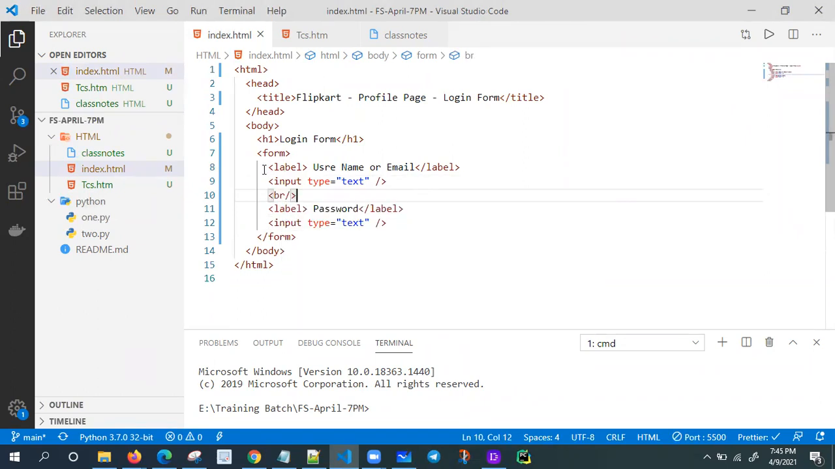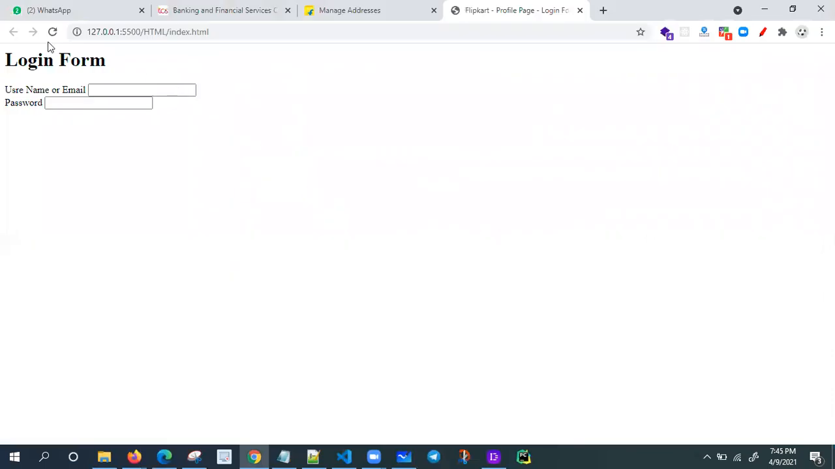See this one? It is a self-closing tag, nothing but a non-container tag or non-paired tag. This is also a non-paired tag. I'm just giving one break actually. Look at this one. Don't expect beautification. If you want to apply beautification, you have to use CSS only. So just the user is going to enter a username and a password.